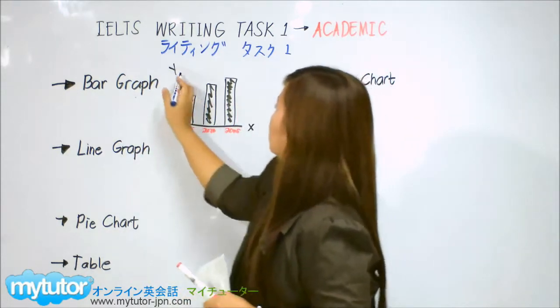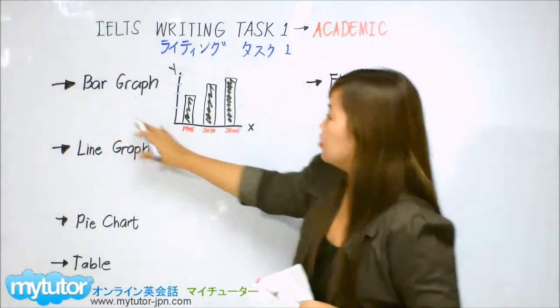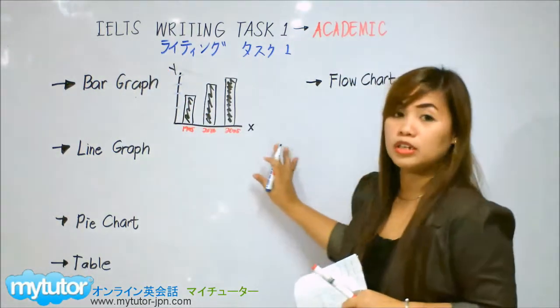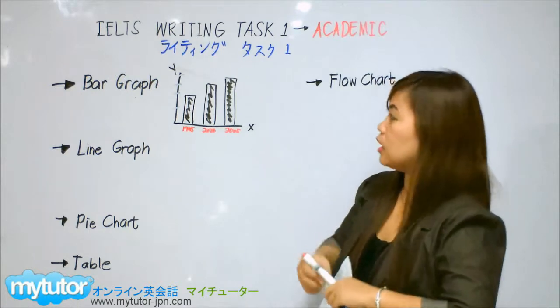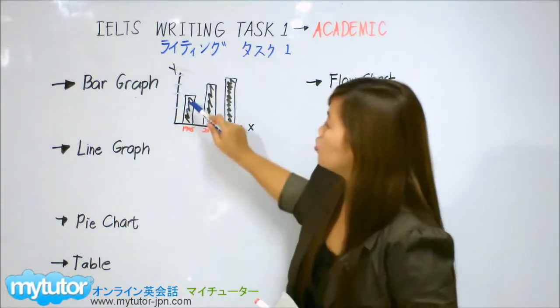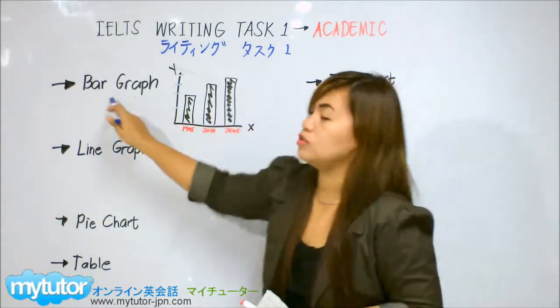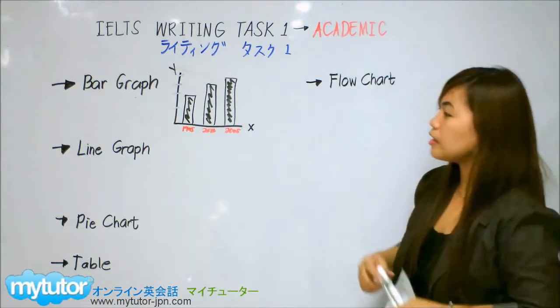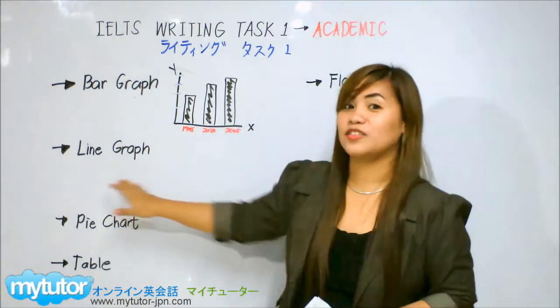Okay, so this x-axis and y-axis information are very important when you look at your bar graph. So you just notice the bars. So this is a bar graph. Okay. Next in line, we have line graph.